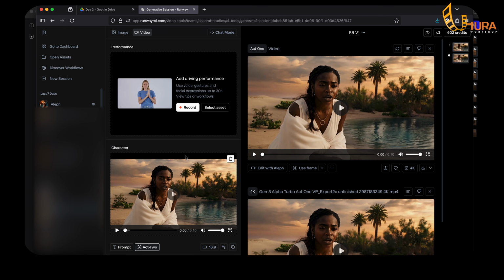So what does this mean? Act 1 basically would take whatever is in your driving performance, that's the video you input here, the way your mouth moves, your eye, all of those gestures, it will take it and transfer it into a video here. So Act 2 is more powerful than Act 1.